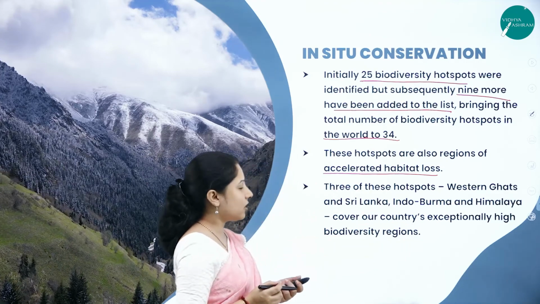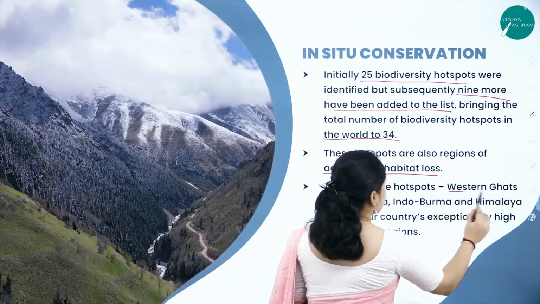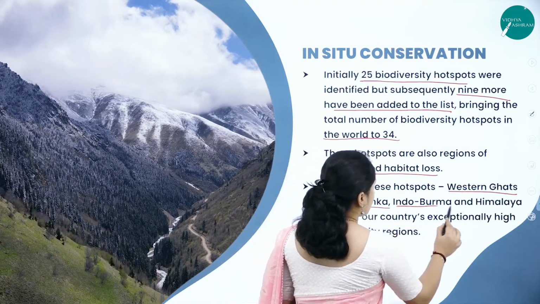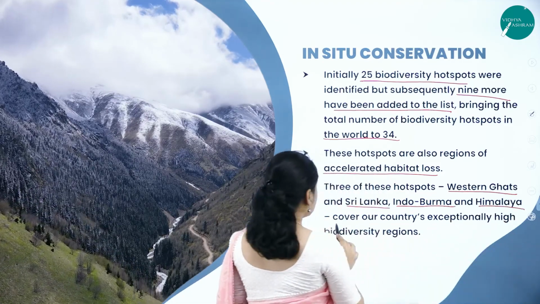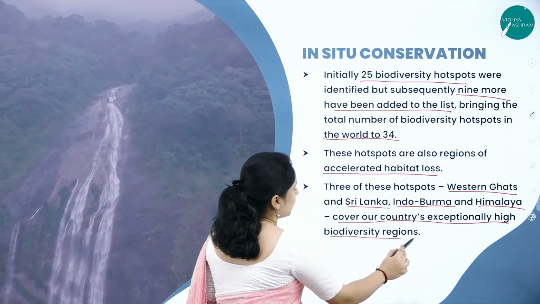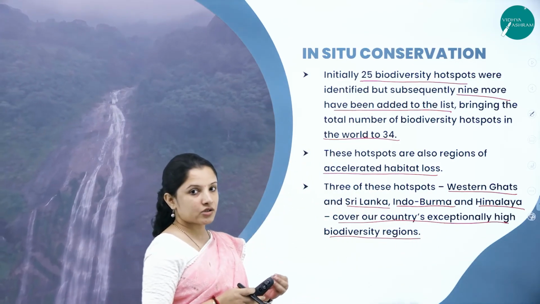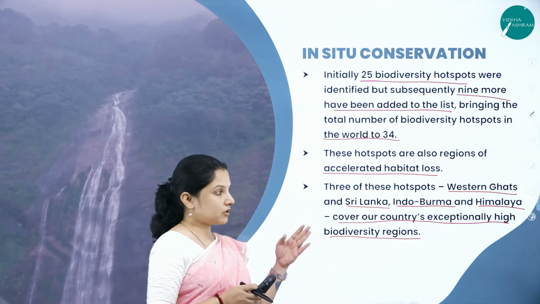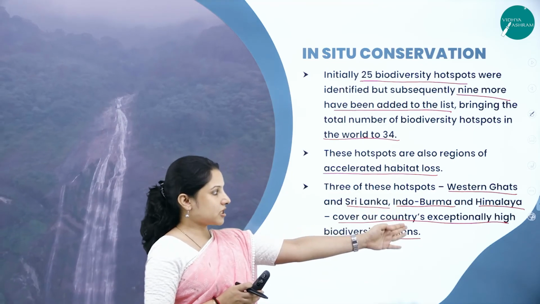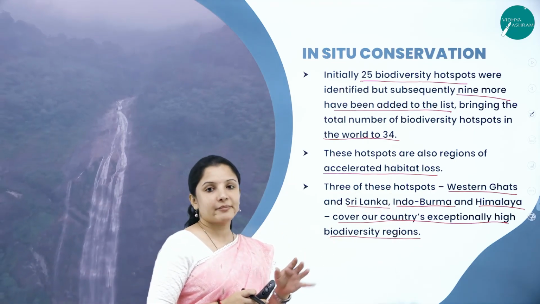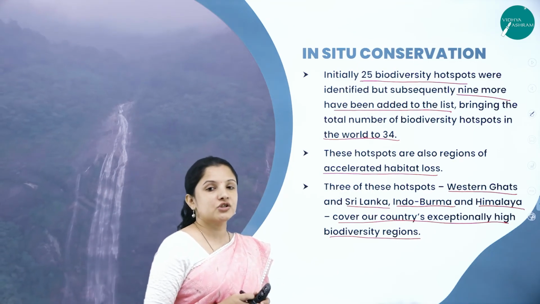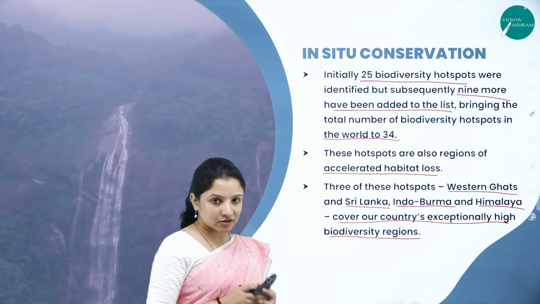And 3 of these hotspots, that is the Western Ghats and Sri Lanka, the Indo-Burma and the Himalaya, cover our country's exceptionally high biodiversity region. So in our country, from the Western Ghats to Sri Lanka, the Indo-Burman region and the Himalayan region, the entire belt of the Himalayan region, all these are biodiversity hotspots which are rich in quite a number of species.